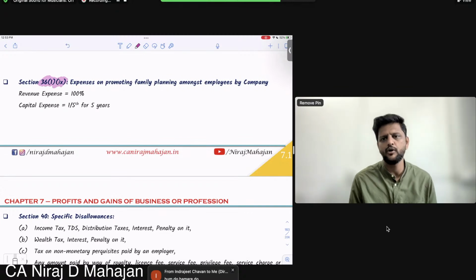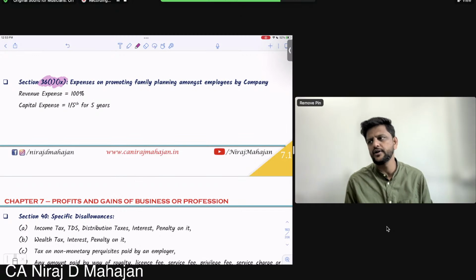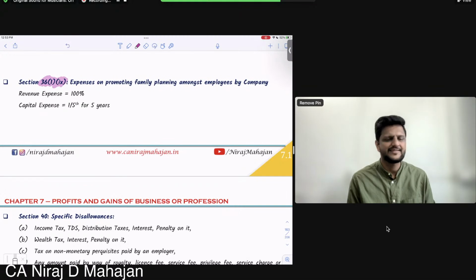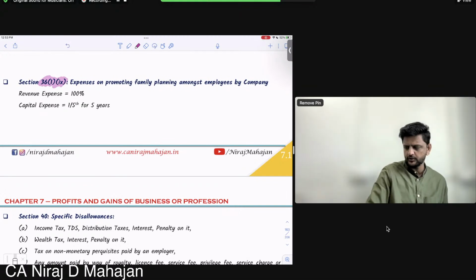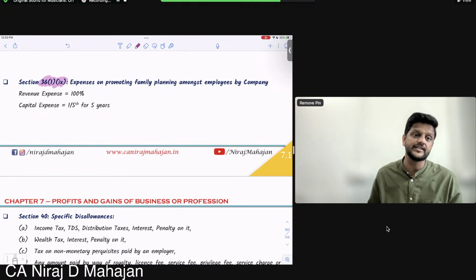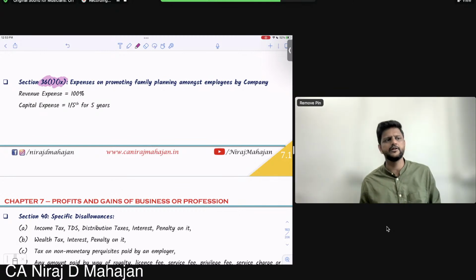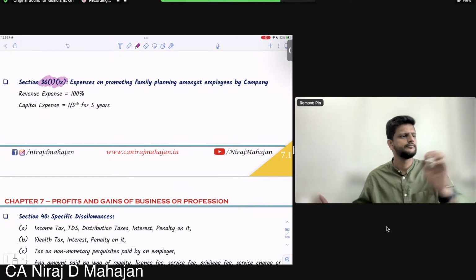Raising awareness among employees for family planning is not directly related to the business. But still the Act allows this kind of expenditure. If it is revenue, 100% is allowed. If it is capital, then it is allowed as 1/5. Clear, no?